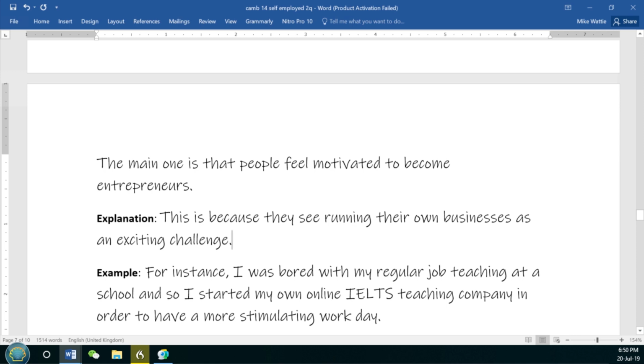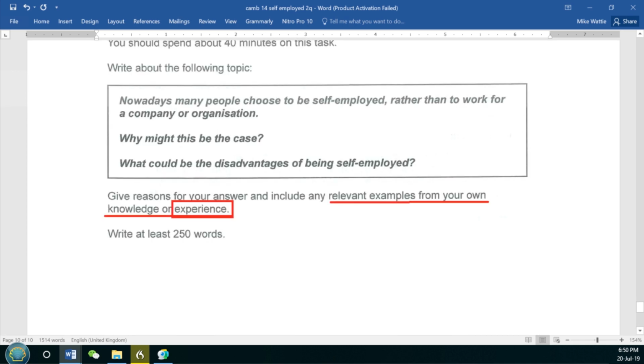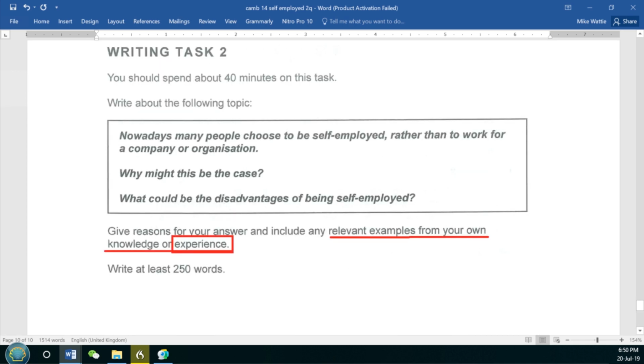All right, now I'm going to give an example. Now, in this case, I'm going to give a personal example. Now, a lot of people think that this is not okay. They think I can't give personal examples. Yes, I can. Let me show you why. If we look at our task instructions, now these instructions are on every single test. The box, this square here, changes for each test.